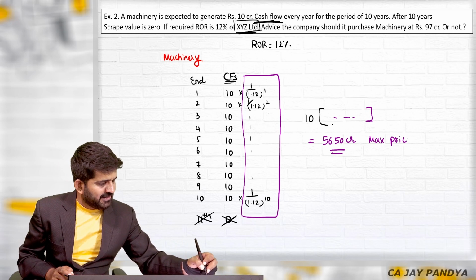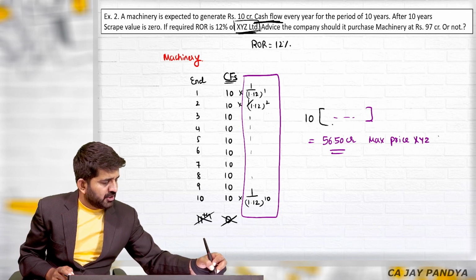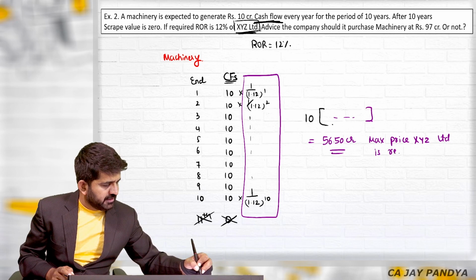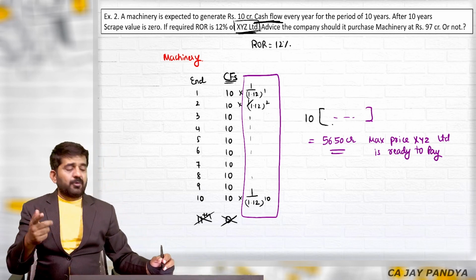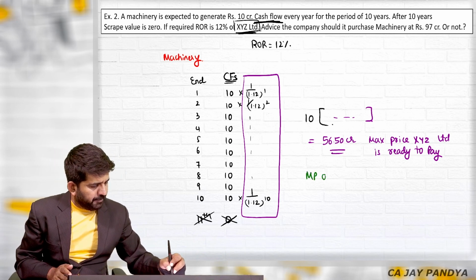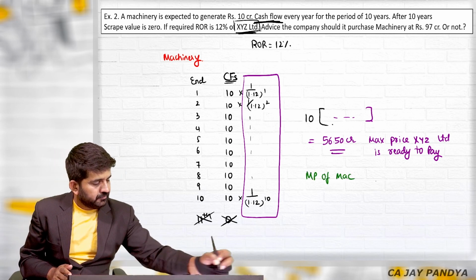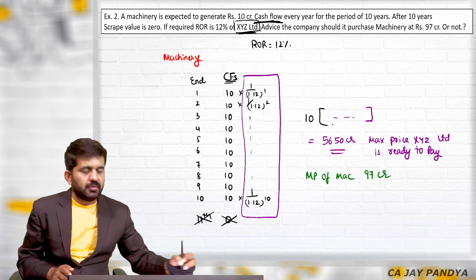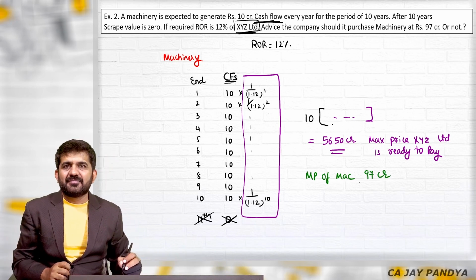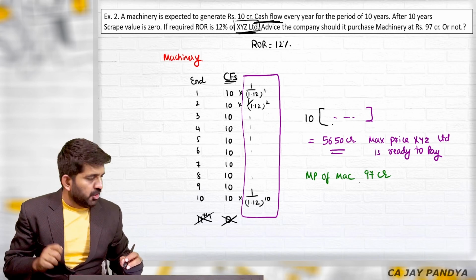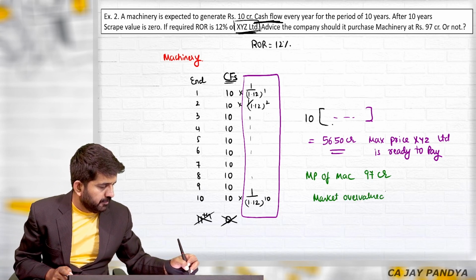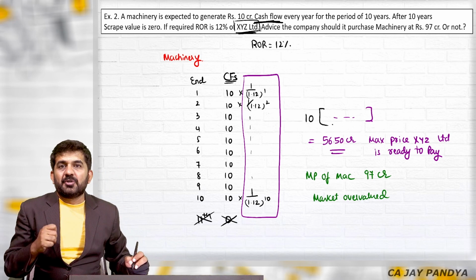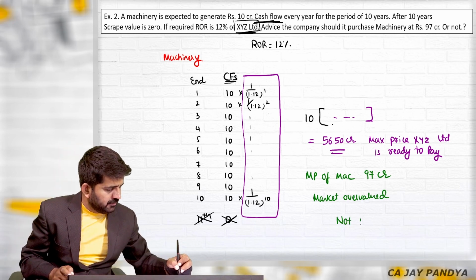Is the maximum price XYZ Limited is ready to pay. Then what is the market price of the machinery? It is 97 crores. Should you purchase this machinery or not? The answer is no. The market has overvalued it. Market में महंगा मिल रहा है. Will you purchase? I will not purchase.